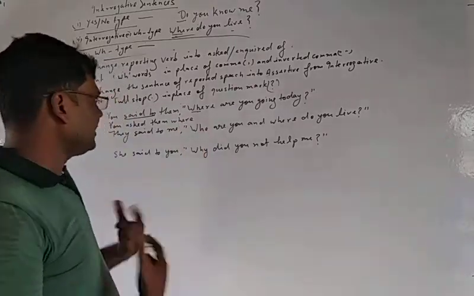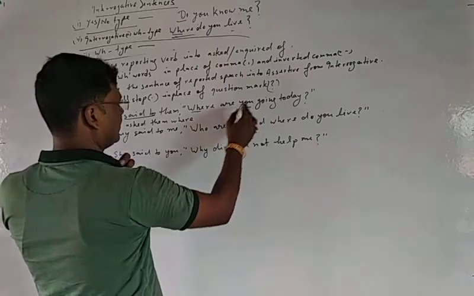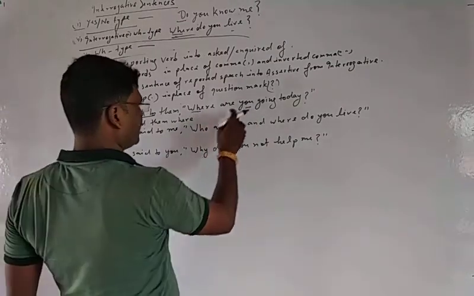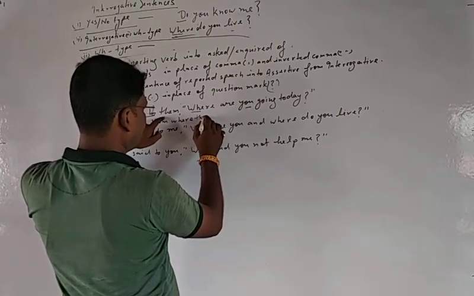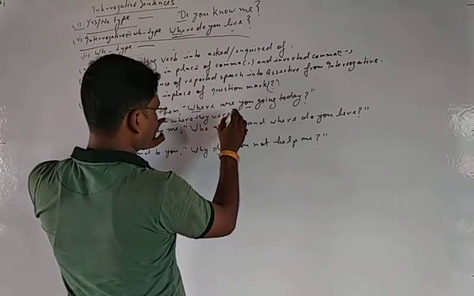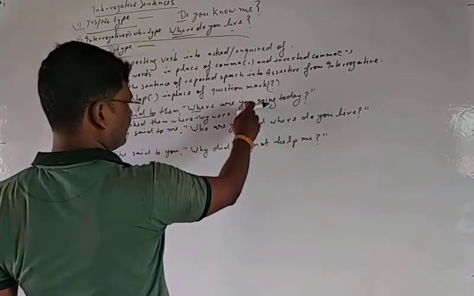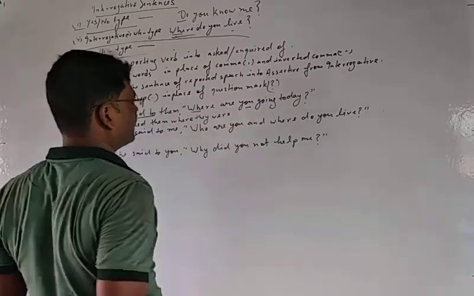And now we are changing it into an assertive sentence. That means "you" will come just after where, and you will be changed according to "they". "Are" will be changed into a verb according to they, because it is in present continuous tense, and will be changed into past continuous tense.